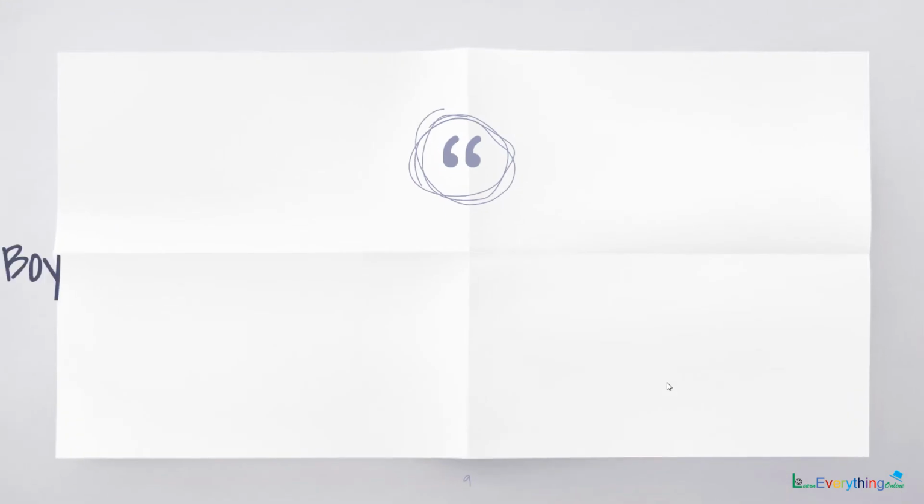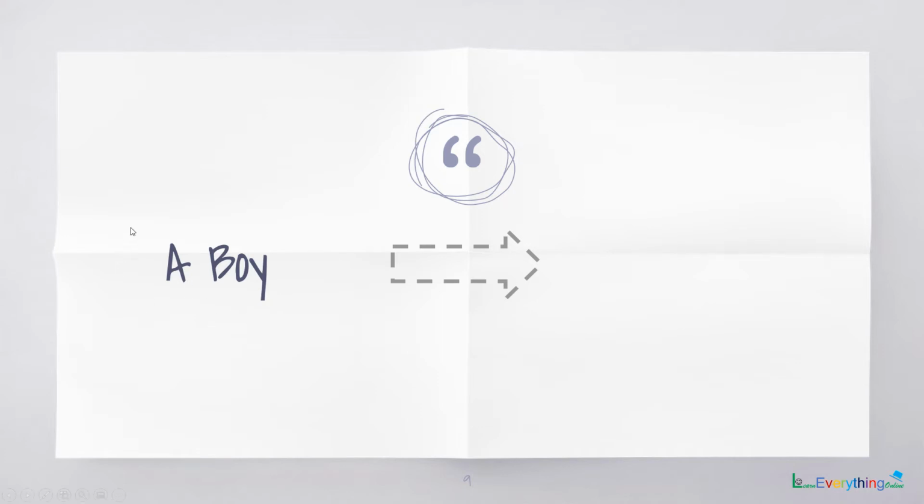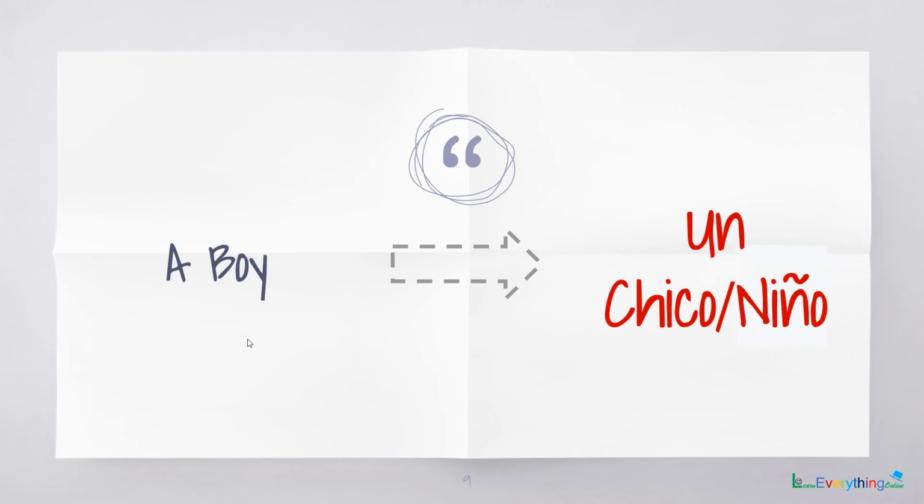Now how would we say a boy? Keeping in mind that boy is masculine and singular, we will use the singular masculine form of a, that is un. So a boy will be un chico or un niño.